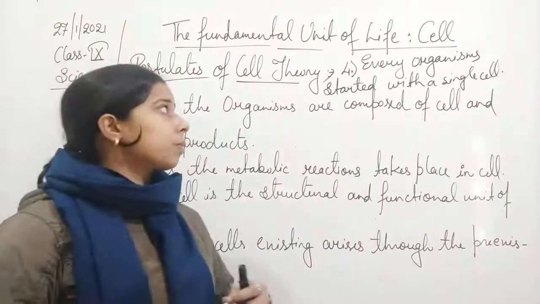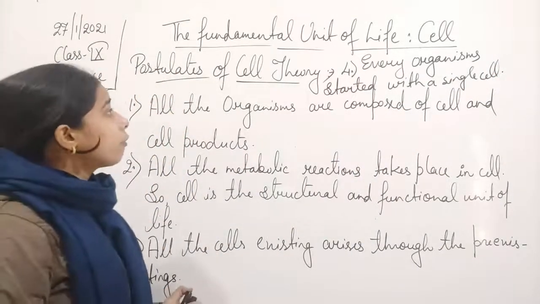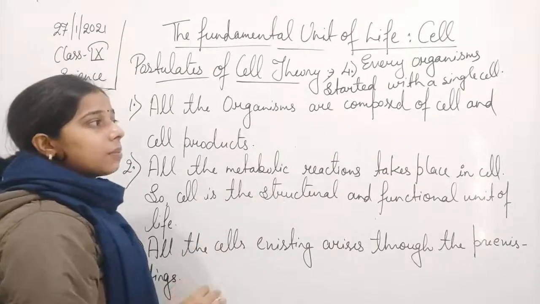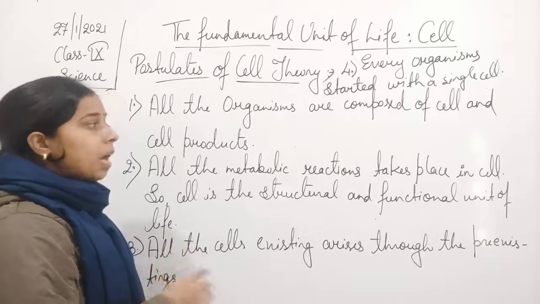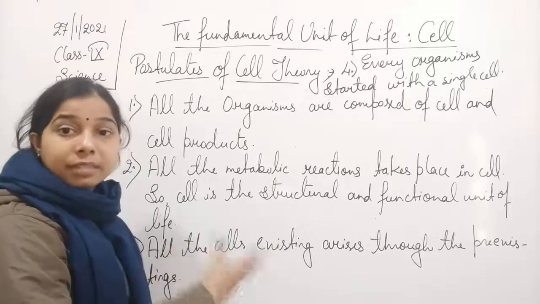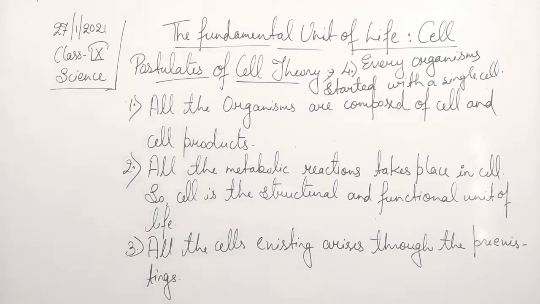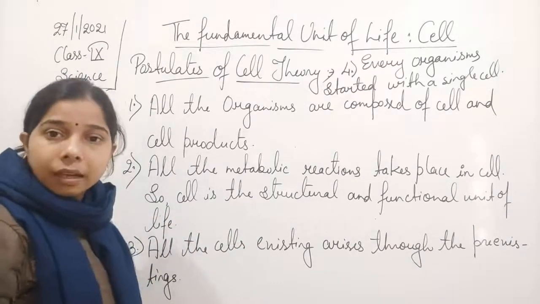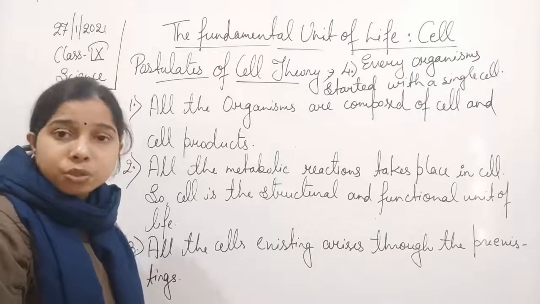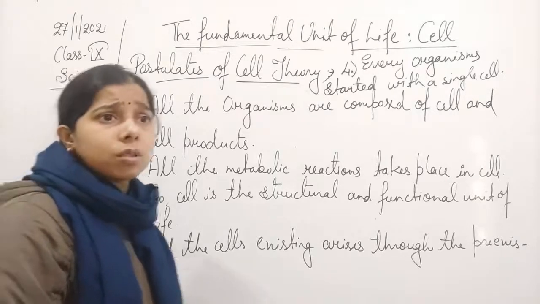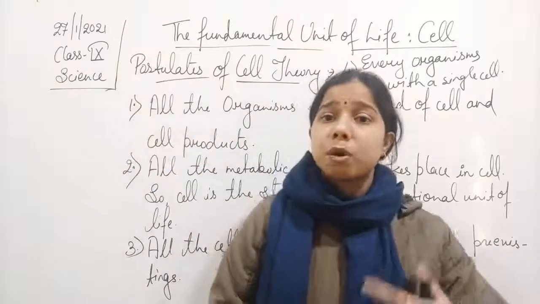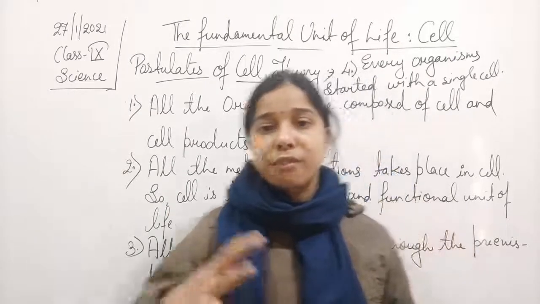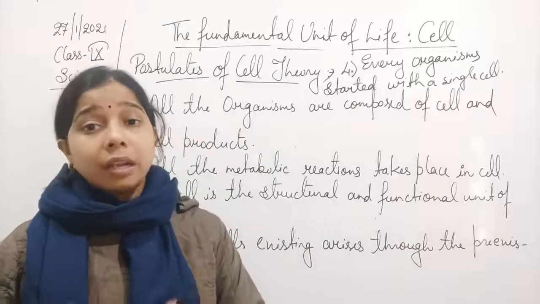Okay, this is the fourth one. These are some of the postulates of the cell theory: every organism is made up of cells and cell products, meaning the cell organelles. Whatever metabolic reactions occur in a living organism actually take place in the cell, and the cell is responsible for giving rise to other cells, and finally the formation of an organ system and a living organism.